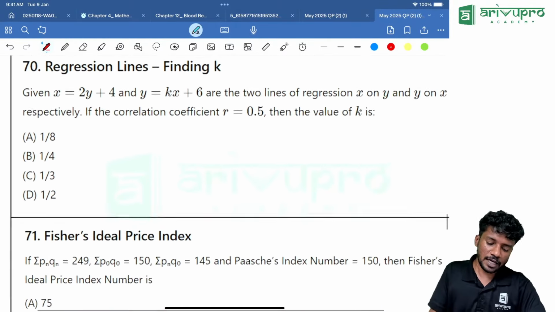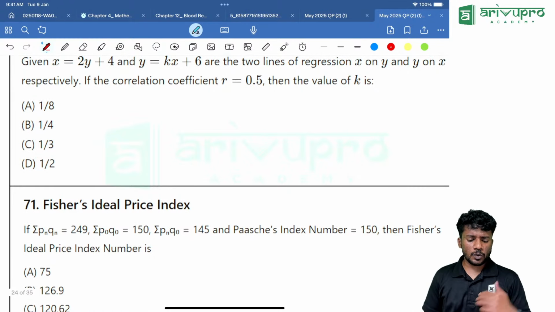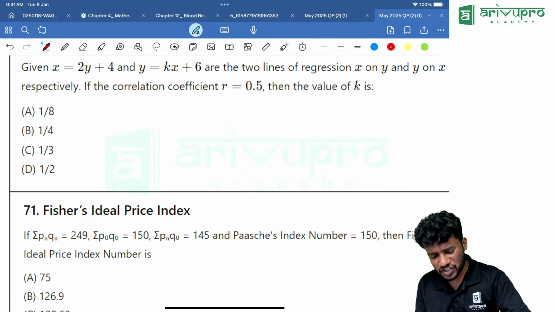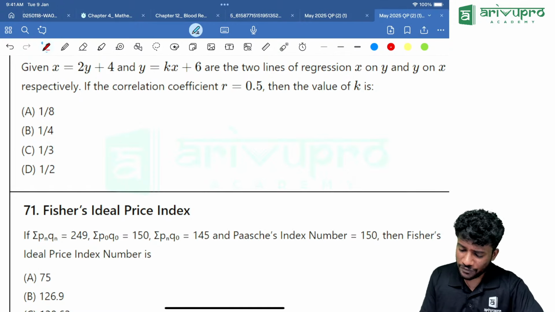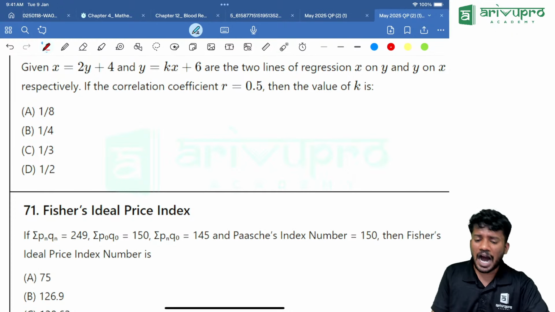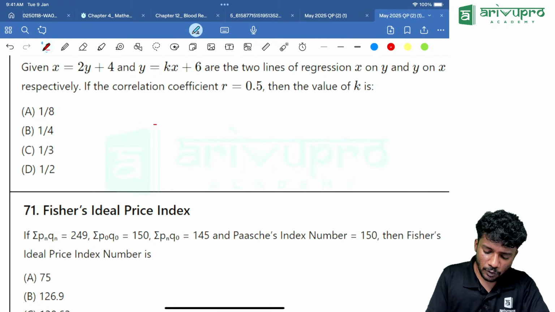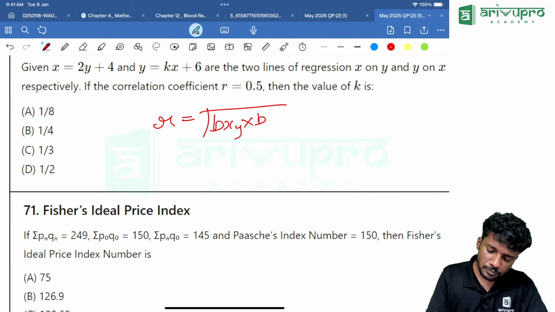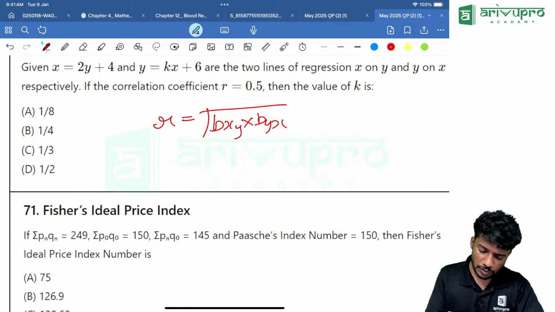Direct question. Now, regression lines are given. Given that x is equal to 2y plus 4, y is equal to kx plus 6 are the two lines of regression, regression of x on y and y on x respectively. If the correlation coefficient r is equal to 0.5, then what will be the value of k? That is the question. We know that r is nothing but root of bxy into byx.